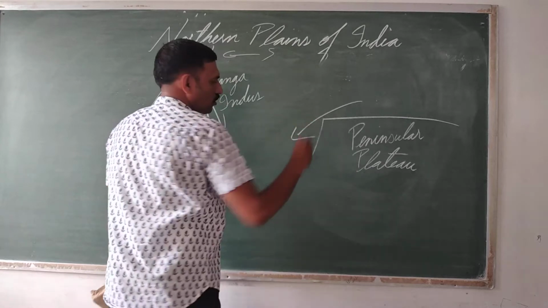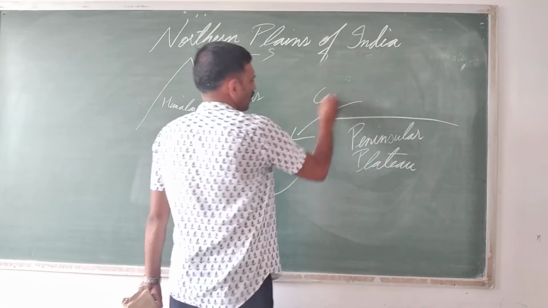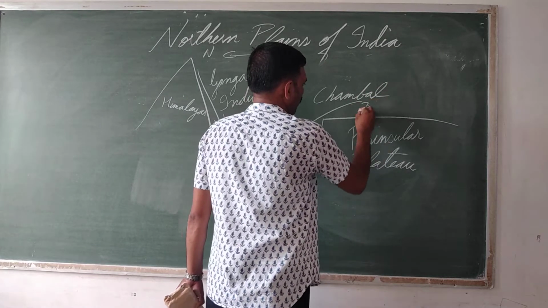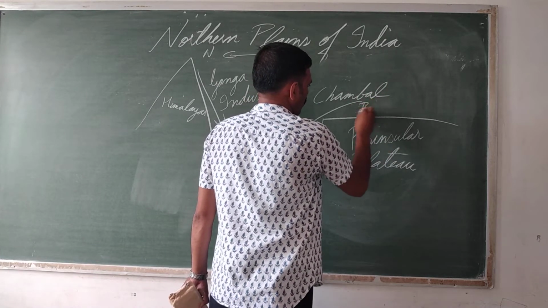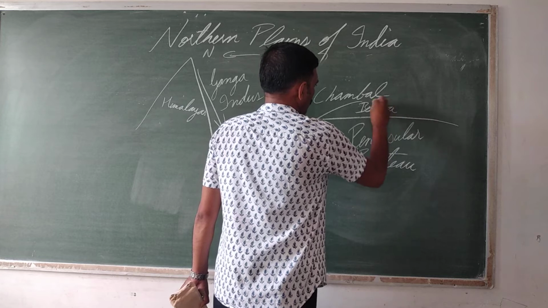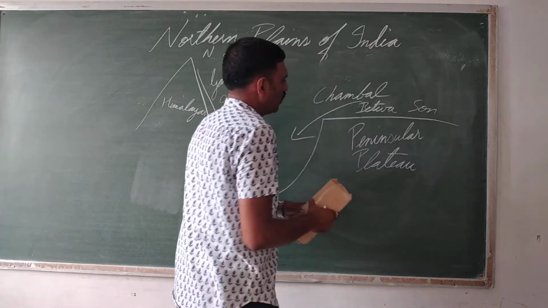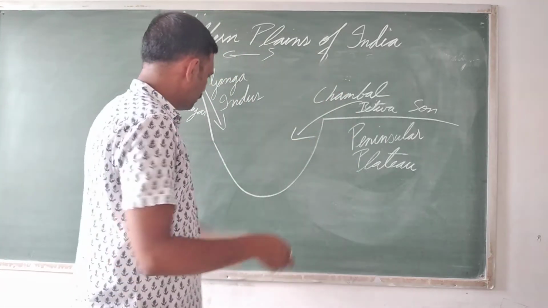From this side also rivers were coming, like Chambal, Betwa, and river Son. These were the rivers coming from the peninsular side.